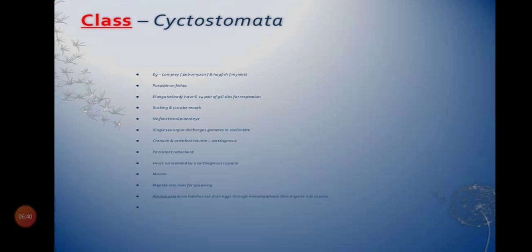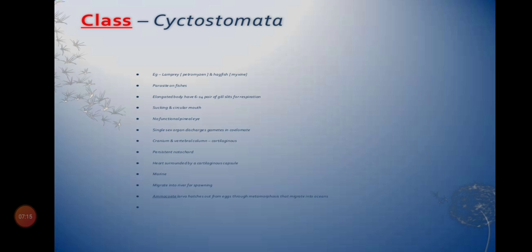Only a circular sucking mouth will be present. And there is no fin also. No fin, no jaw, because it is a primitive group of vertebrates, that you want to remember very clearly. Just as we say Porifera is primitive among invertebrates, Cyclostomata is a very primitive group of the vertebrates. So no fins, no jaws.